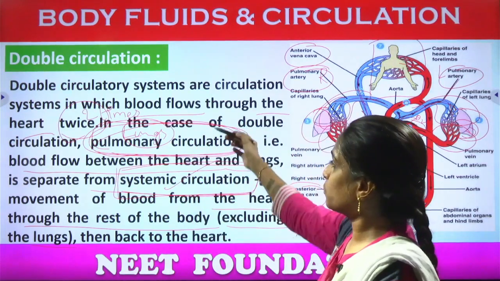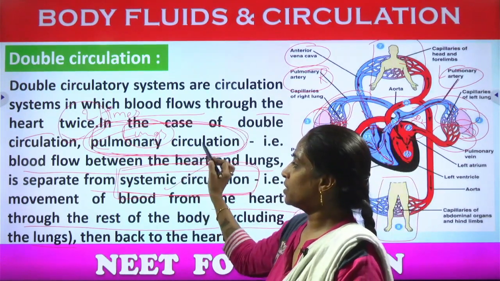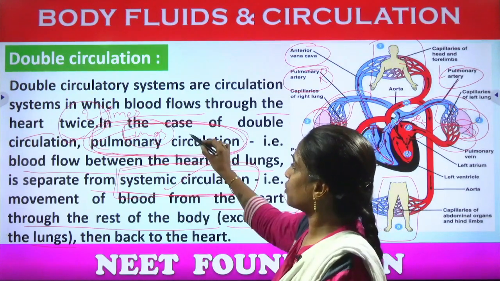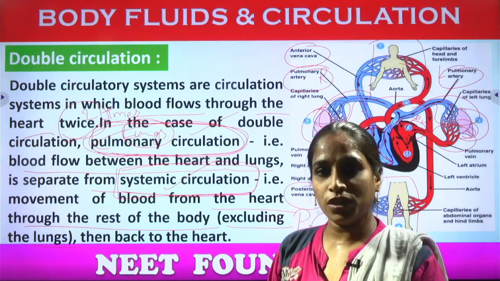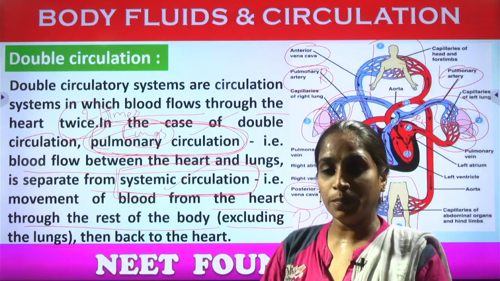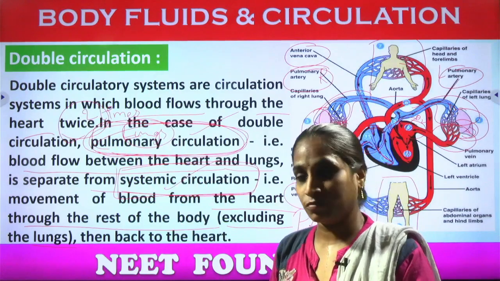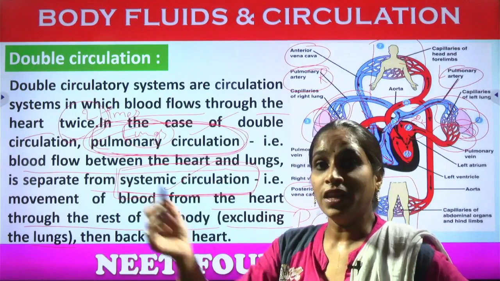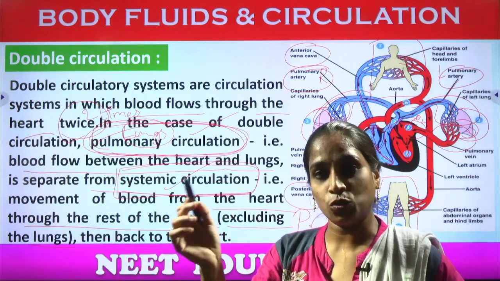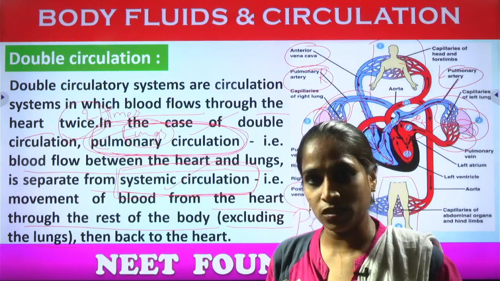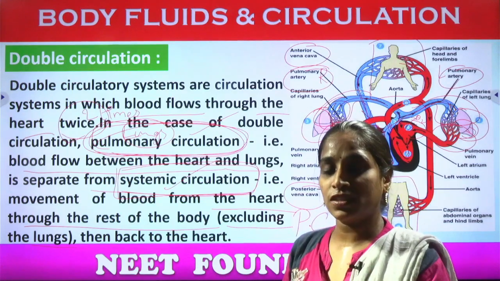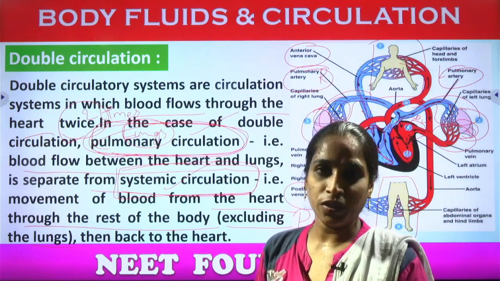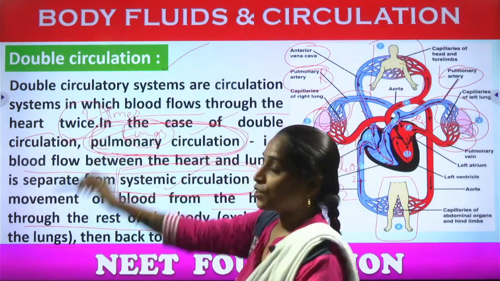There are two types of circulations: one is the pulmonary circulation and one more is the systemic circulation. Pulmonary circulation carries the deoxygenated blood from body parts to lungs for exhalation, and systemic circulation carries the oxygenated blood from lungs towards body parts through the inhalation process. The heart receiving the blood two times to complete one circuit is called double circulation.